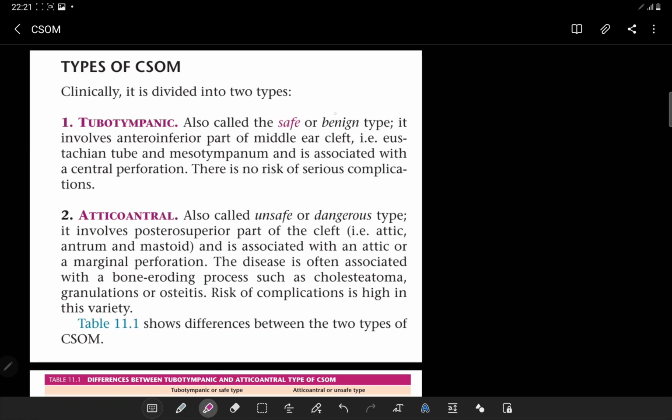Tubotympanic, which is a safe type, a benign type. It involves the anterior-inferior part of the middle ear cleft. So the anterior-inferior part of the middle ear cleft is going to be involved by it. That is the eustachian tube and the mesotympanum, and it is associated with a central perforation. There is no risk of serious complications here.